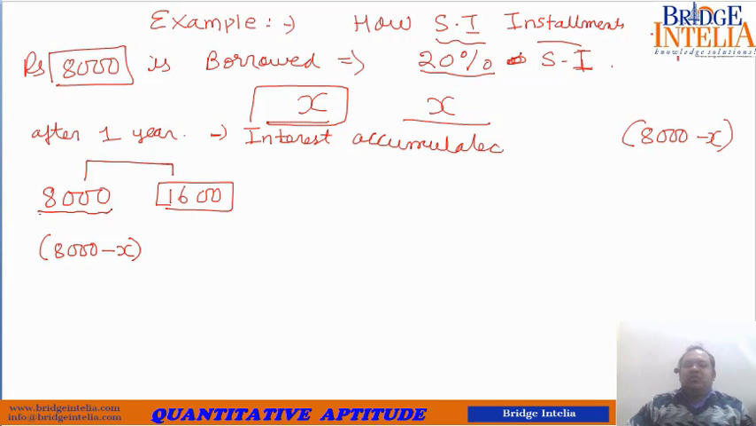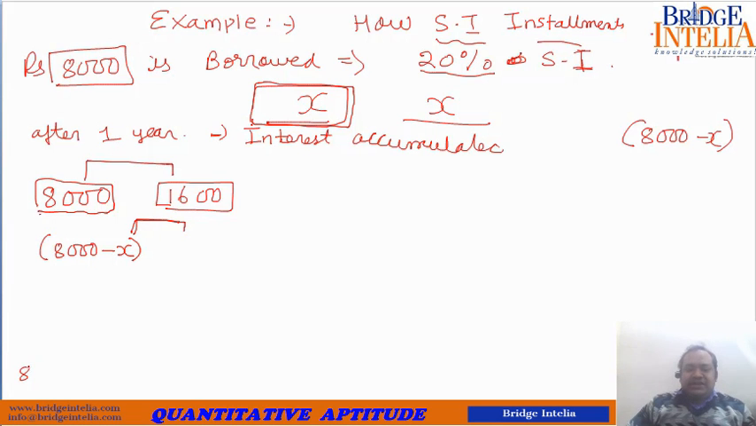This was the original loan taken. After 1 year you have returned the first installment, meaning you have returned rupees X to him. So he will readjust the principal. Please remember the mathematical funda: principal is getting readjusted. Since you have returned X, he will tell you, now you don't owe me 8,000 because you have already returned X. You owe me only this much. So next year he will calculate interest on this much.